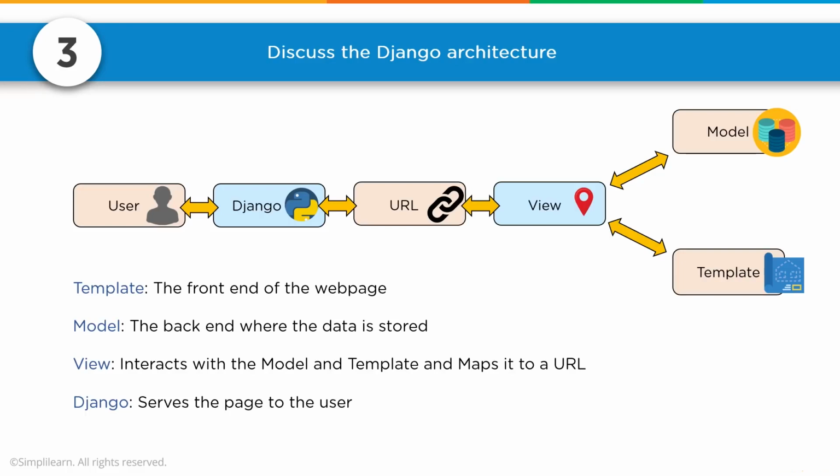So the model of data, whatever data model you're pulling, goes into the template and then goes back up the pipeline to the user. The important thing to note is there's a template, the front end of the web page. This is what they're going to see. There's a model, the back end where the data is stored. So you can keep the template and the looks the same, but you can swap out the underlying information that goes into that template. Then you have your view, which interacts with the model and template and maps it to the URL, and then Django serves the page to the user. So your Django grabs it and says, okay, thank you for the URL, and here you go, user.